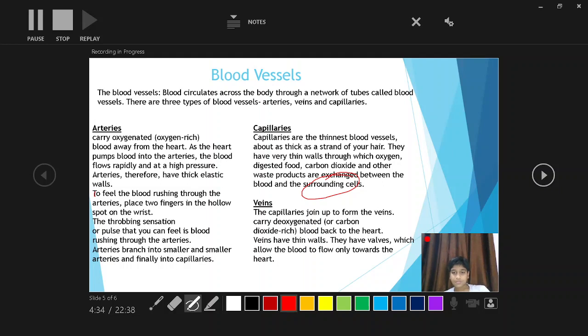Okay, so veins. Now we will discuss veins. The capillaries join up to form the veins, which carry deoxygenated blood or carbon dioxide rich blood back to the heart. Veins have thin walls. They have valves which allow the blood to flow only towards the heart.